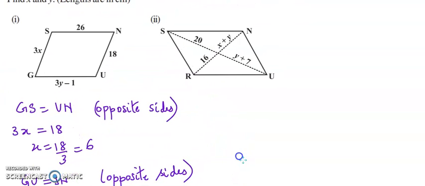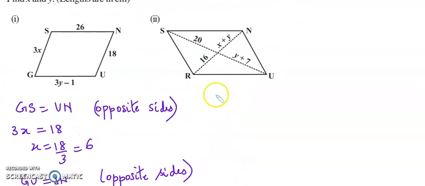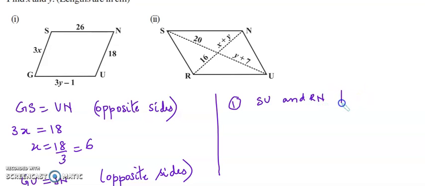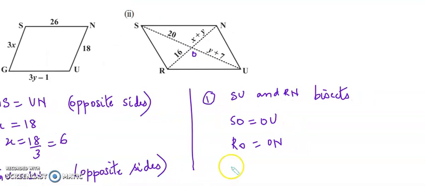Similarly, we'll talk about the next shape. I'm just giving you the hint, you will have to solve. What is the hint? The diagonals SU and RN bisect each other. Let's label this point as O. That means SO equals OU and RO equals ON. Using SO equals OU, y plus 7 equals 20.